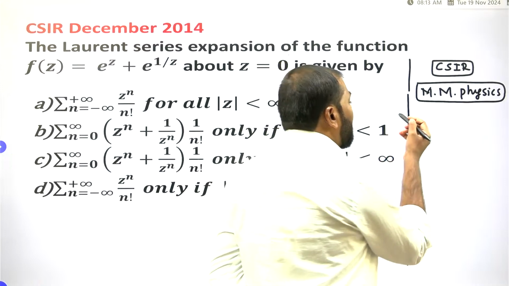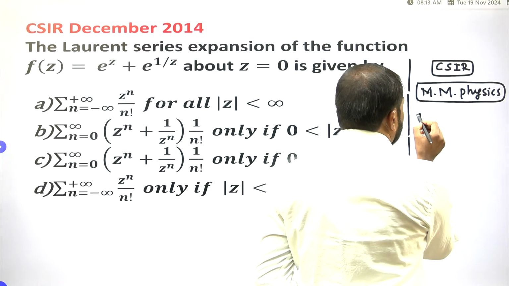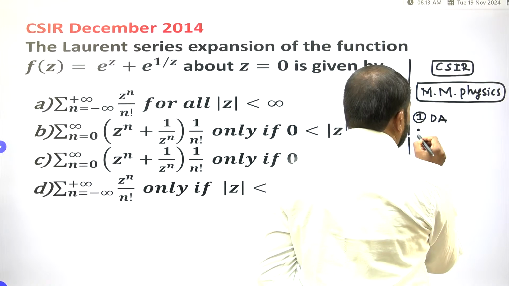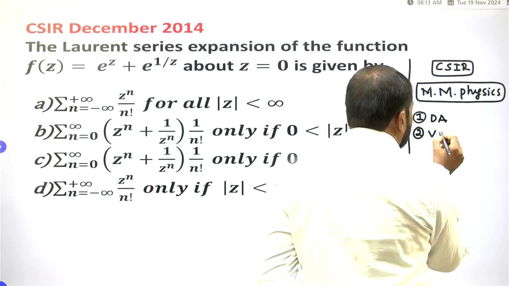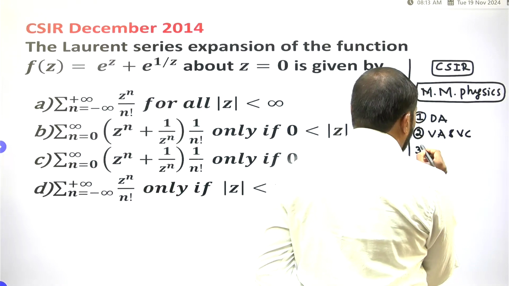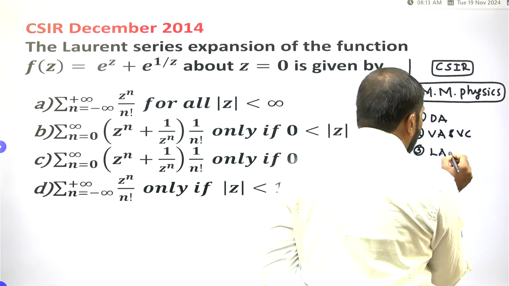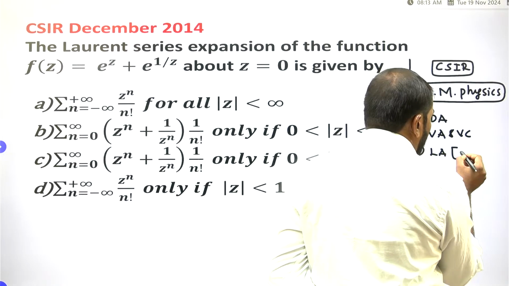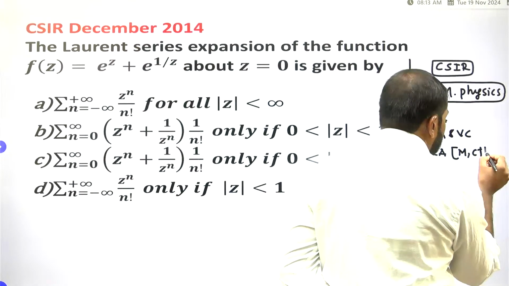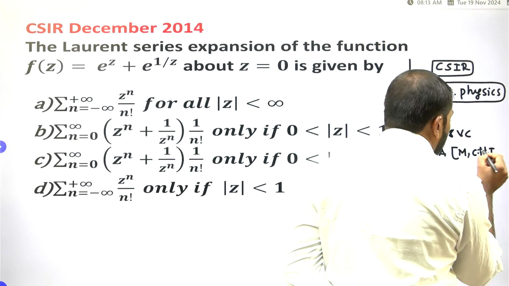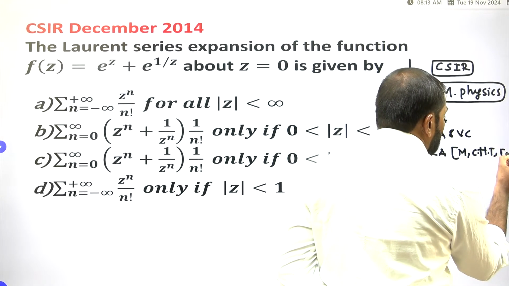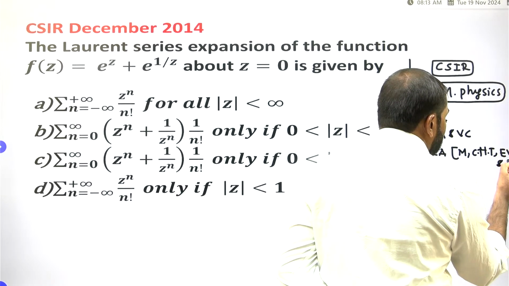Clear? In mathematical methods of physics, the first topic is dimensional analysis. The second topic is vector algebra and vector calculus. The third topic is linear algebra: matrices, Cayley-Hamilton theorem, and eigenvalues and eigenvectors.